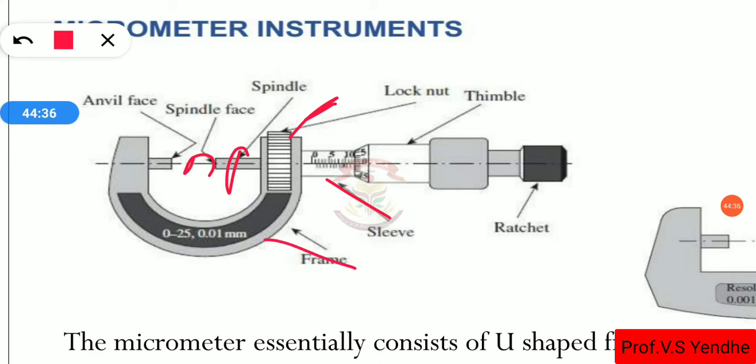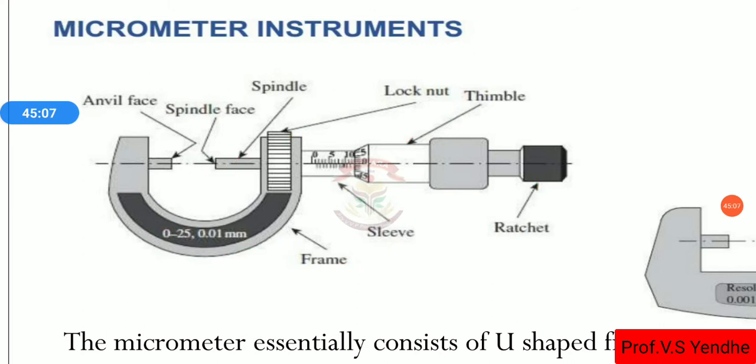Then this is the thimble, and this is the ratchet. So these are some components of the micrometer. Here the scale is also given, which means we can measure from 0 to 25 millimeter, and the least count of this micrometer is 0.01 millimeter.